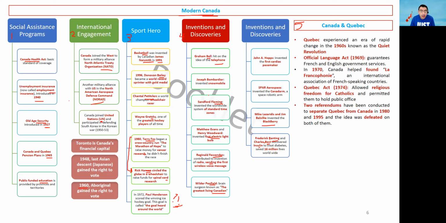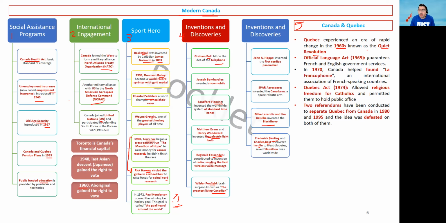Okay. The last part about modern Canada will be the relation between Canada and Quebec. Quebec experienced an era of rapid change in the 1960s, and it was known as the Quiet Revolution. This is a common question, especially for people living in Quebec. They would ask what the rapid change period for Quebec is called, and the right answer for sure will be the Quiet Revolution. And you also have to know it was in the 1960s.